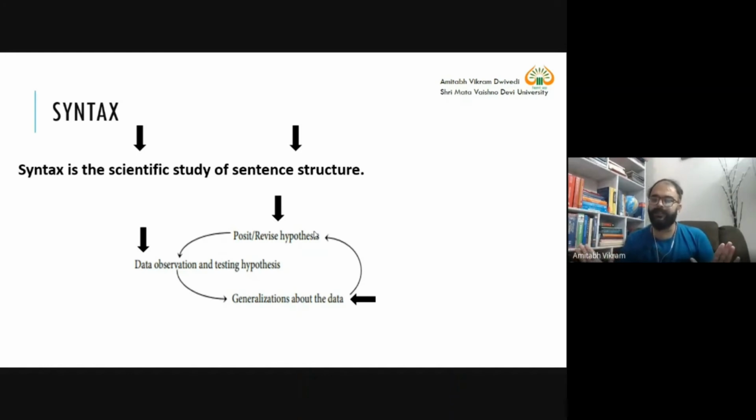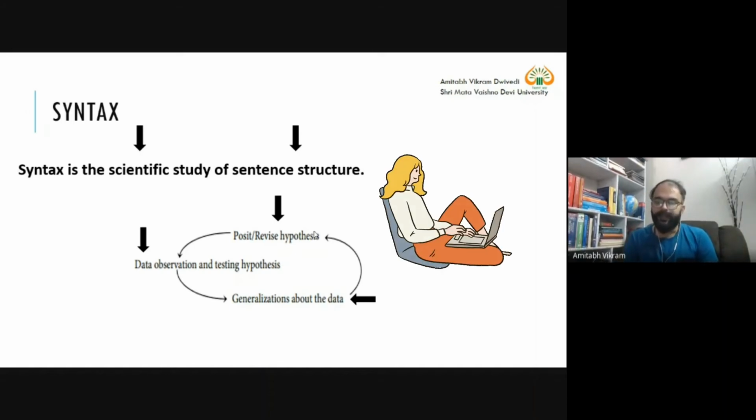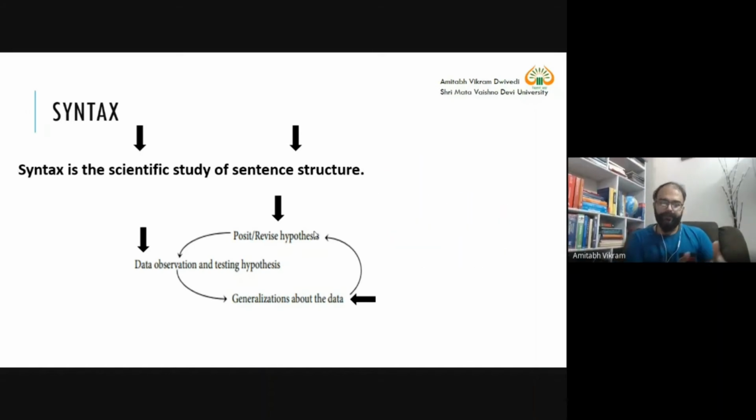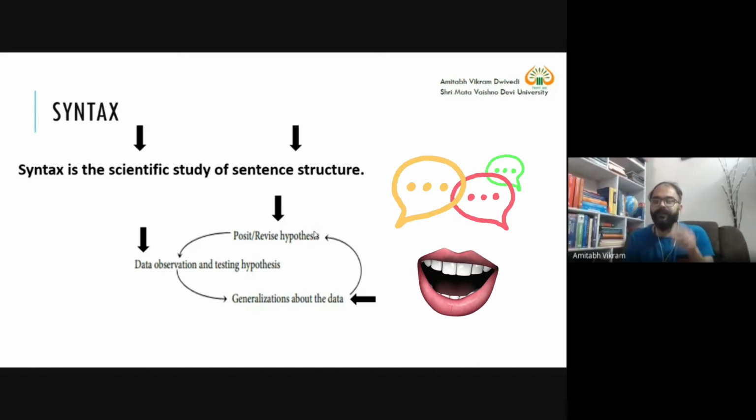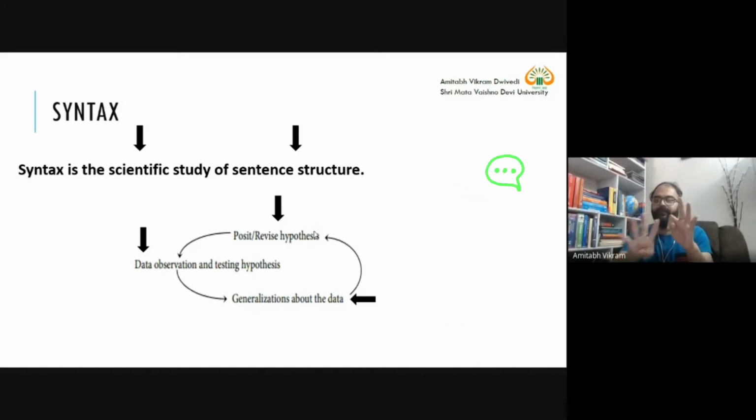There is no problem in that understanding. That means the language that you use for WhatsApp is not the language you use in email. It is not the language you will use when you are writing your answers. It is not the language that you will use when you converse with your friend. You will not say 'before' the way you write it, and your friend will understand that this person is saying before. So what is this? I have posited a hypothesis. I have given a hypothesis.